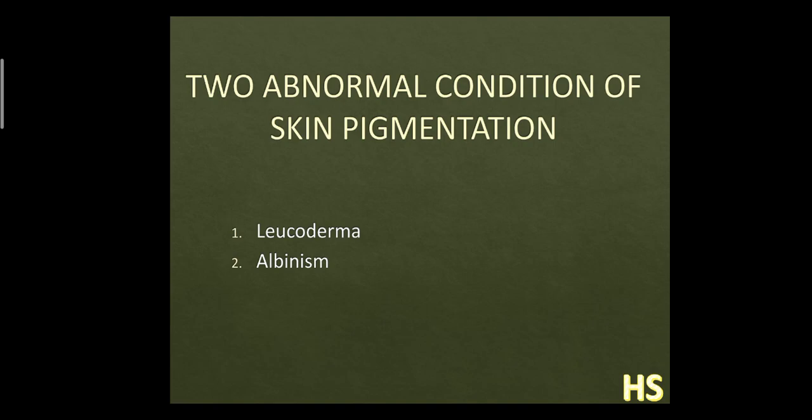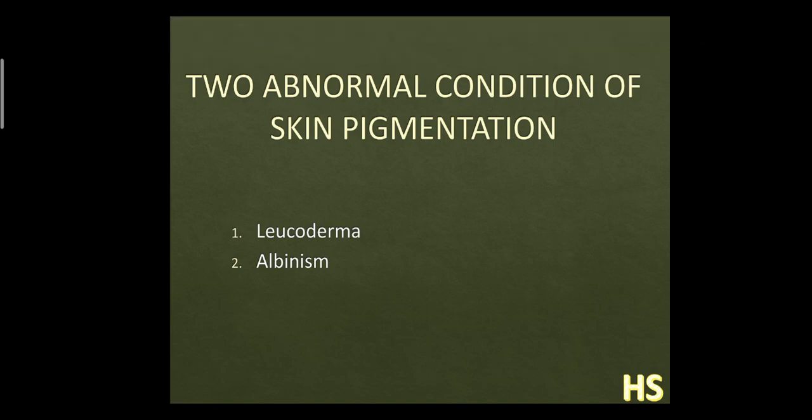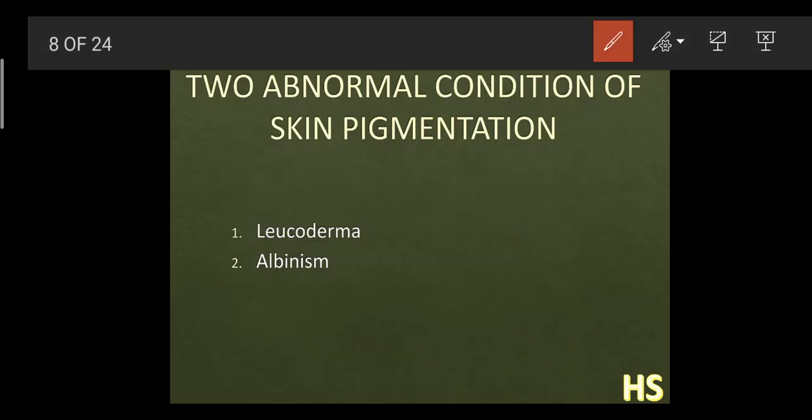Okay, now we are going to discuss two abnormal conditions of skin pigmentation. What are these two abnormal conditions? First is leukoderma, and the second one is albinism. Leukoderma is also called vitiligo. Vitiligo or leukoderma. The word leuko means white, and derma means the skin, so white skin.